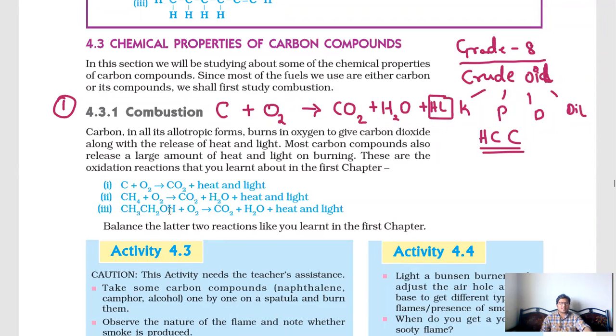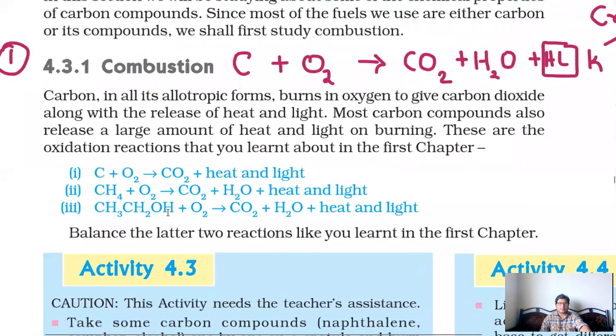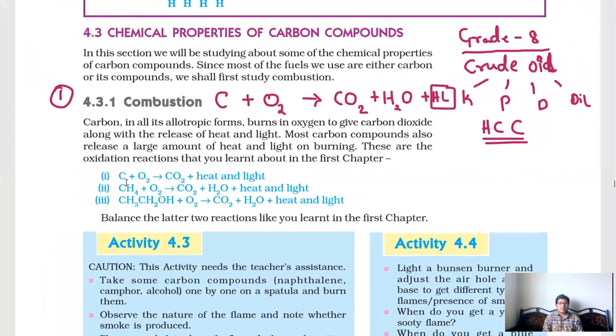You can observe these equations in the textbook. In the first equation, when carbon reacts with oxygen O2, it produces carbon dioxide, and heat and light are produced. Next, CH4. What is CH4? It is methane, right?